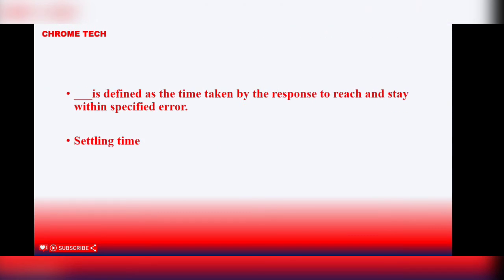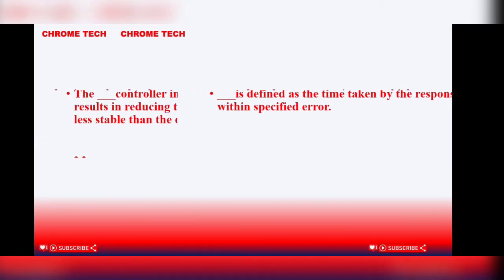Dash is defined as the time taken by a response to reach and stay within a specified error. Settling time is defined as the time taken by the response to reach and stay within a specified error.